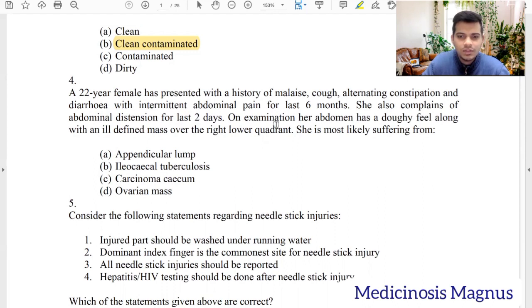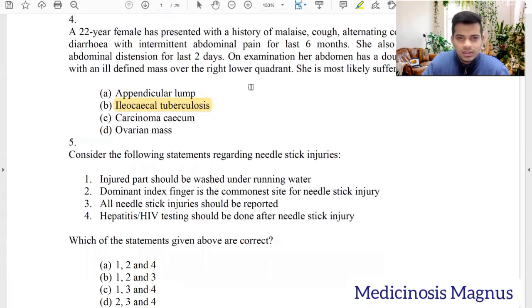Not possibly, because the history is chronic. Ileocecal TB, yes, definitely can, because you can see the patient is having cough, so it can be TB. Carcinoma cecum, yes, can be, but doesn't explain the body malaise, cough, and all those things. Ovarian mass, yes, again doesn't explain the cough.